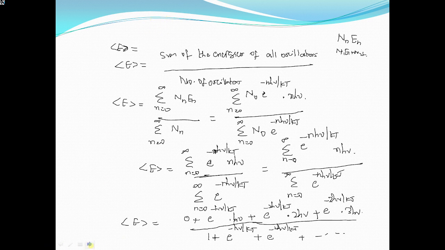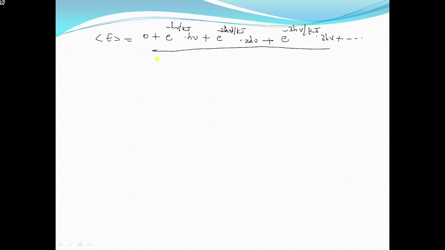So see here what we got: the average energy is equal to 0 plus e power minus h nu by kT into h nu, plus e power minus 2h nu by kT into 2h nu, plus e power minus 3h nu by kT into 3h nu, plus so on, divided by 1 plus e power minus h nu by kT plus e power minus 2h nu by kT plus e power minus 3h nu by kT plus so on.